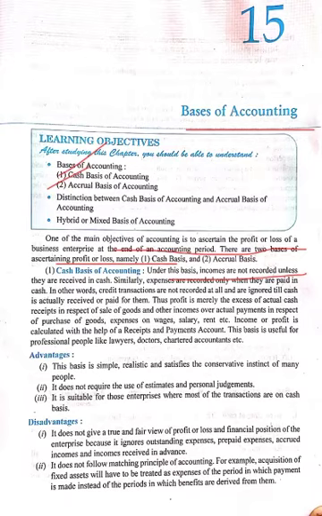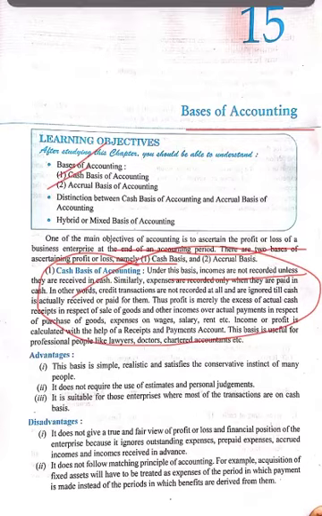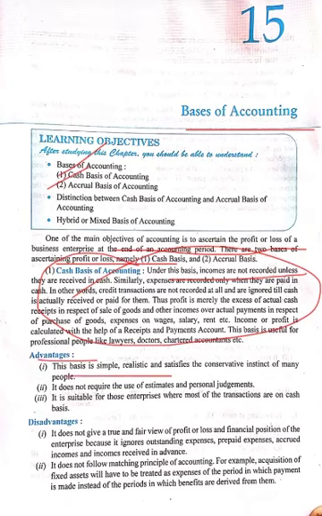So this was the basis of accounting, in which we will only write those profit or those incomes or those expenses or those losses which is directly related to cash. Okay. Now advantages of it. This basis is simple, realistic, and satisfies the conservative intents of many people.